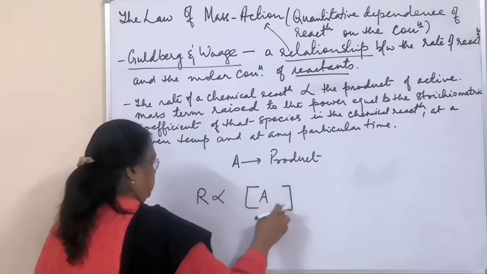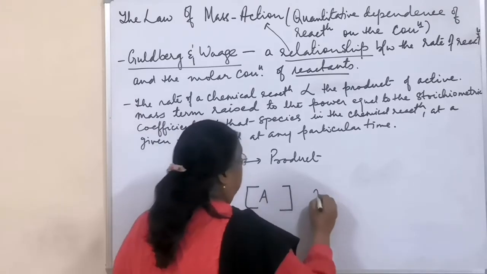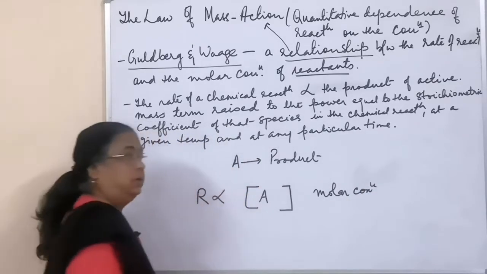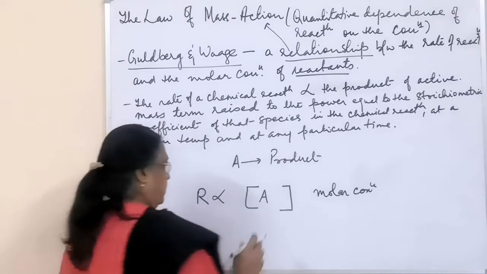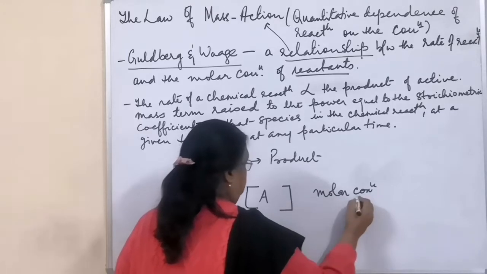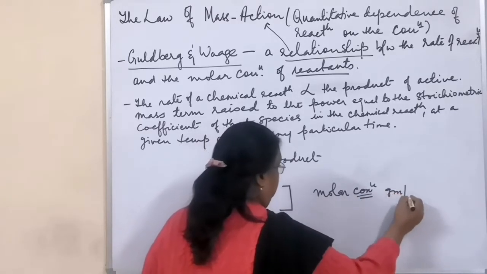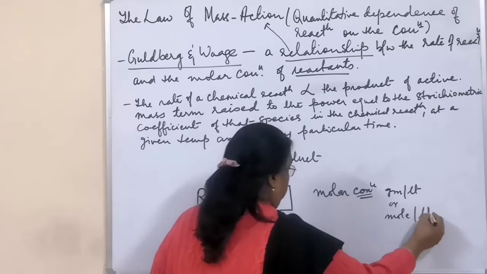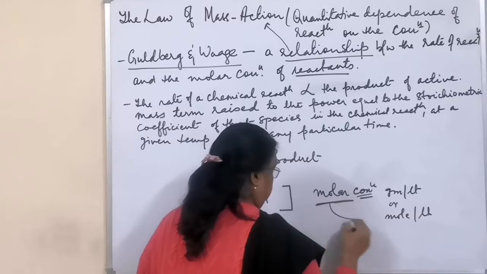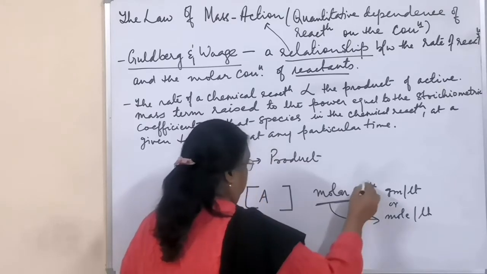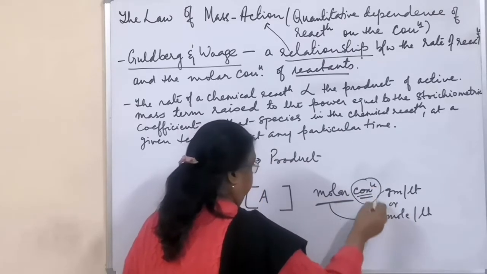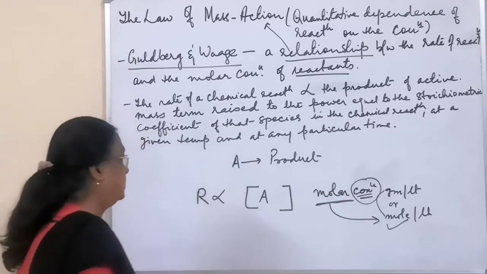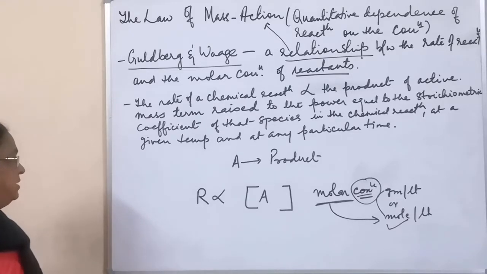this concentration term is taken to be molar concentration, not your grams per liter. Concentration could be either gram per liter or mole per liter, but when we say molar concentration, it is moles per liter. So here we will be considering only moles per liter, so that is molar concentration.